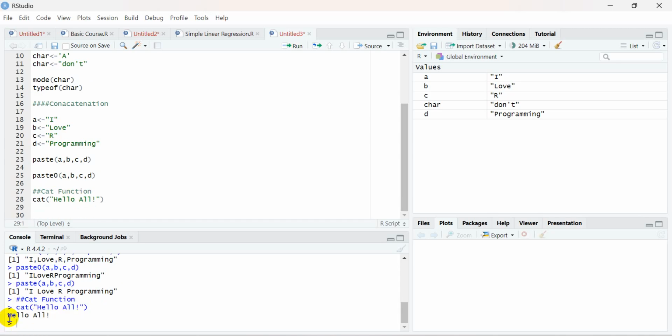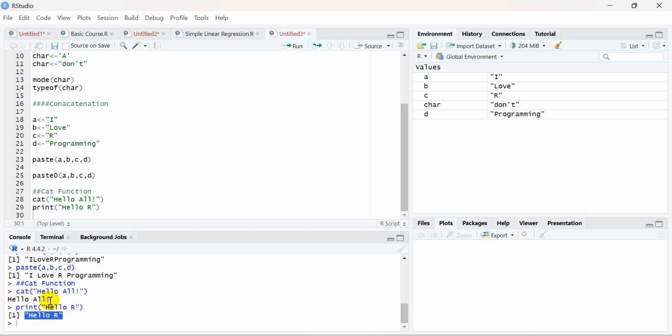It is used for printing things, like the print command we use. For example, print, and I can use hello R. So cat and print are both used for printing things. But print is simple printing, and the print function gives us output which can be useful for other functions as well.